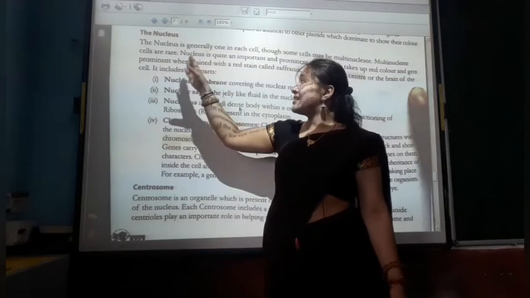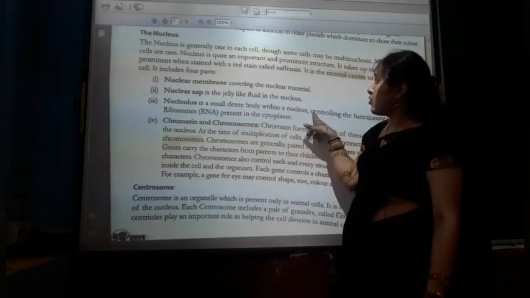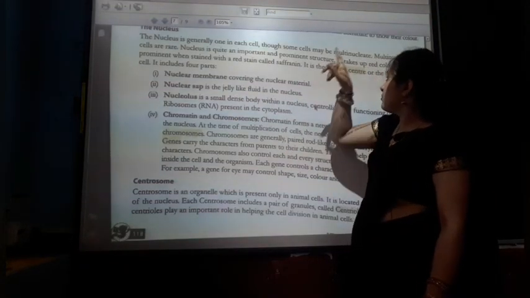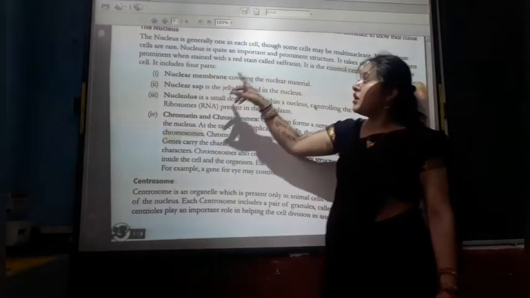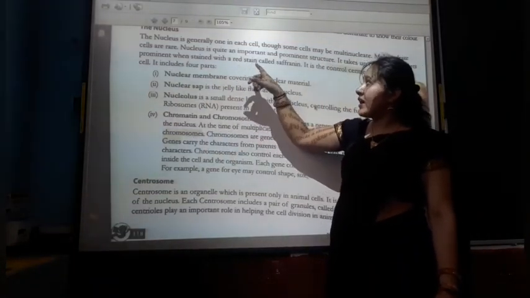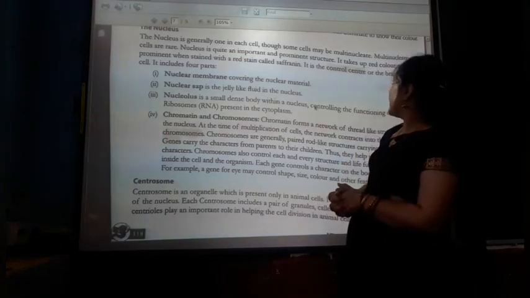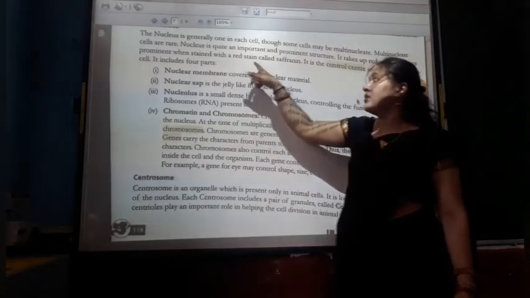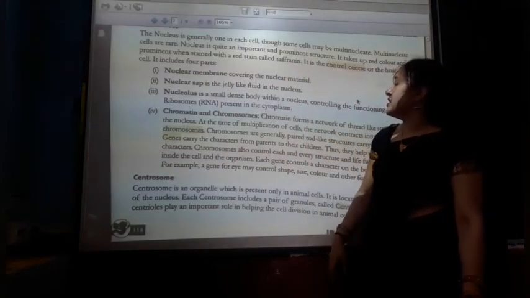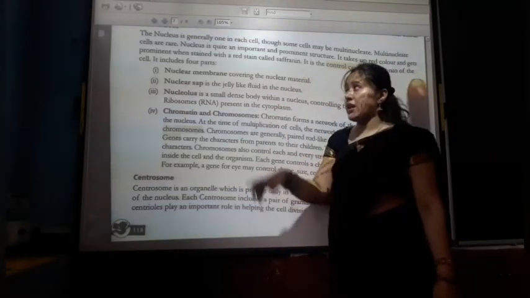The nucleus is generally one in each cell, though some cells may be multinucleate. Multinucleate cells are rare. The nucleus is quite an important and prominent structure. It takes up a red color and becomes prominent when stained with the red stain called safranin. So it is the control center, the brain of the cell.